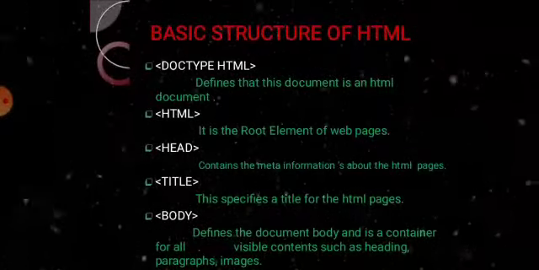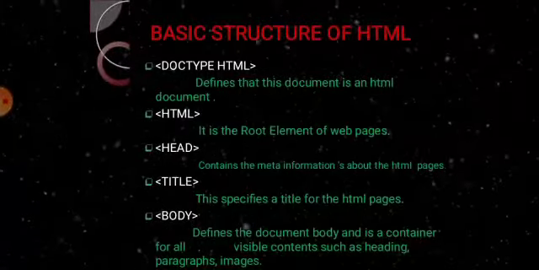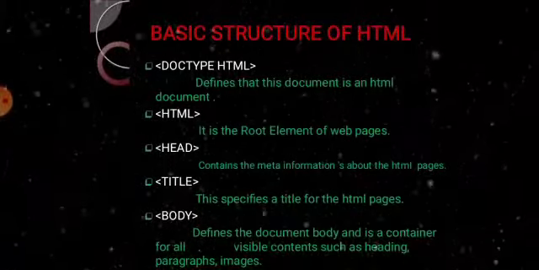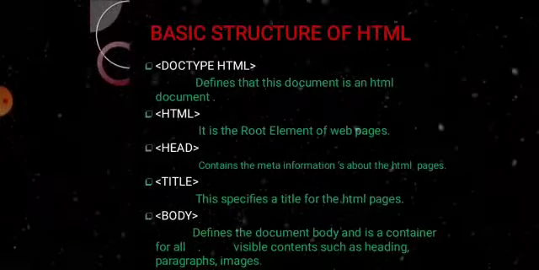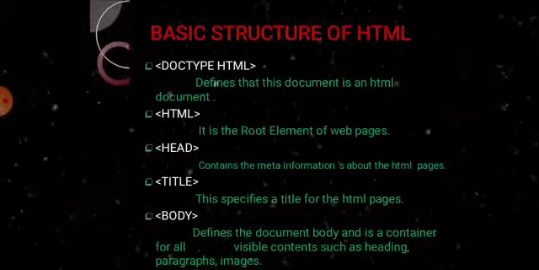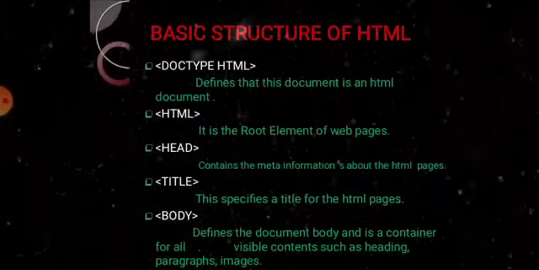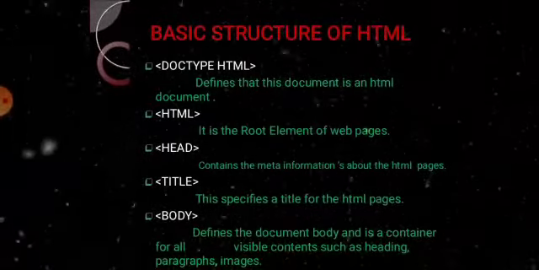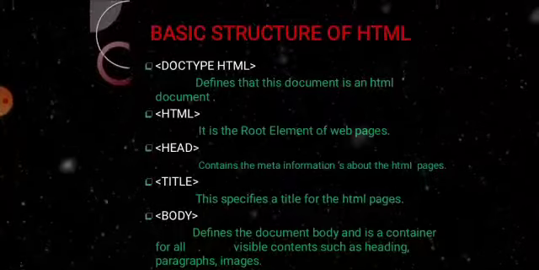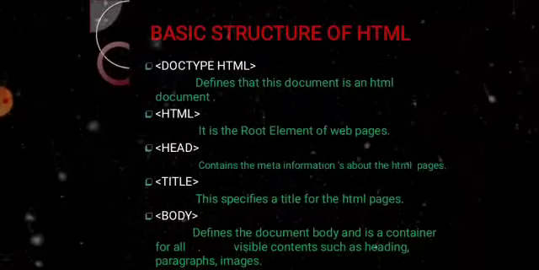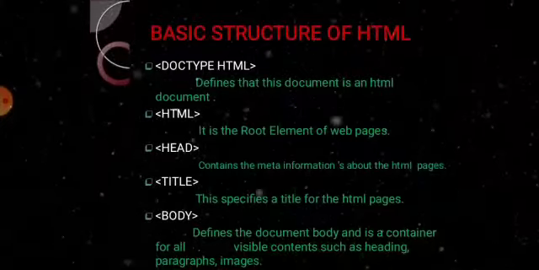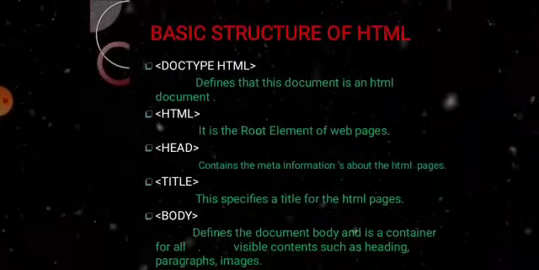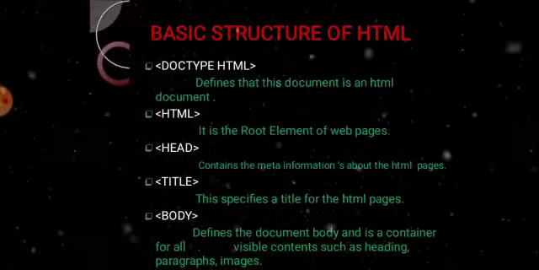Now, doctype HTML defines that this document is an HTML document. The html tag is the root element of web pages. The head tag contains the meta information about the HTML page. The title tag specifies the title for the HTML page. The body tag defines the document's body and is a container for all visible content such as headings, paragraphs, and images. Now move to the next topic.